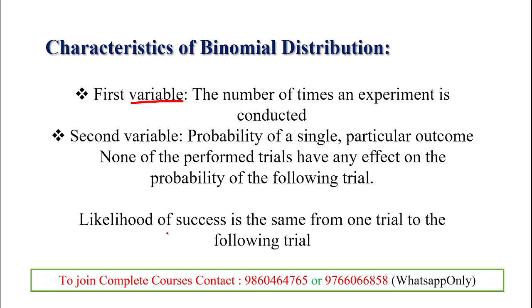Clear? And the likelihood of success is the same from one trial to the following trial. There isn't any partiality or any bias here. Okay, the first variable indicates the number of trials, and the second variable indicates the effect of the following trial with the previous trial.